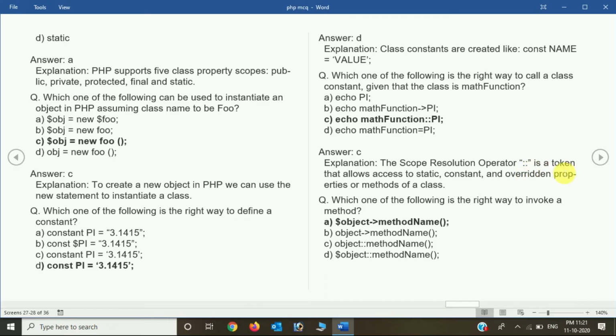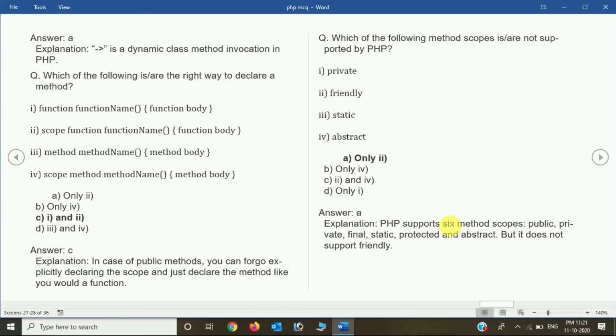And which one of the following is the right way to invoke a method? How can we invoke a method? So object->method name is the right way to invoke a method. Now which of the following are the right ways to declare a method? How can we rightly declare a method? Number 1 and number 2 are the right ways to declare a method: function name, and then inside that function we have the function body, and secondly scope, function name. Here we can define the scope of that function, and then inside that the function body is written.